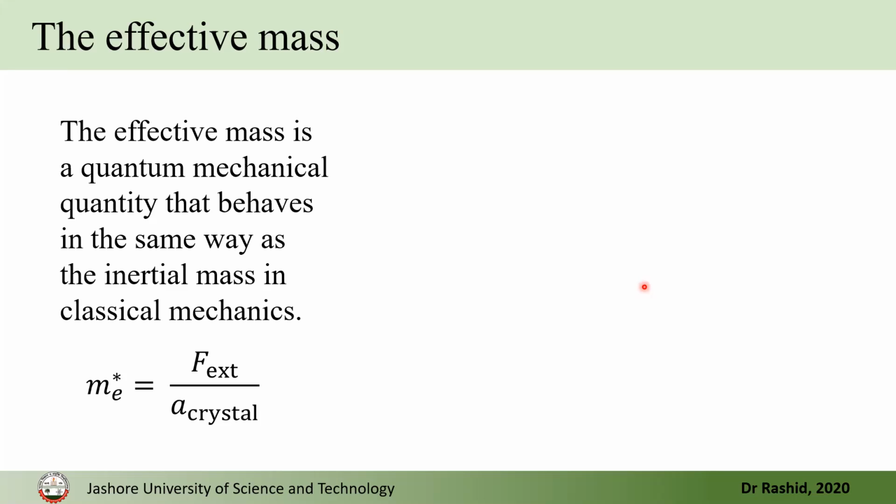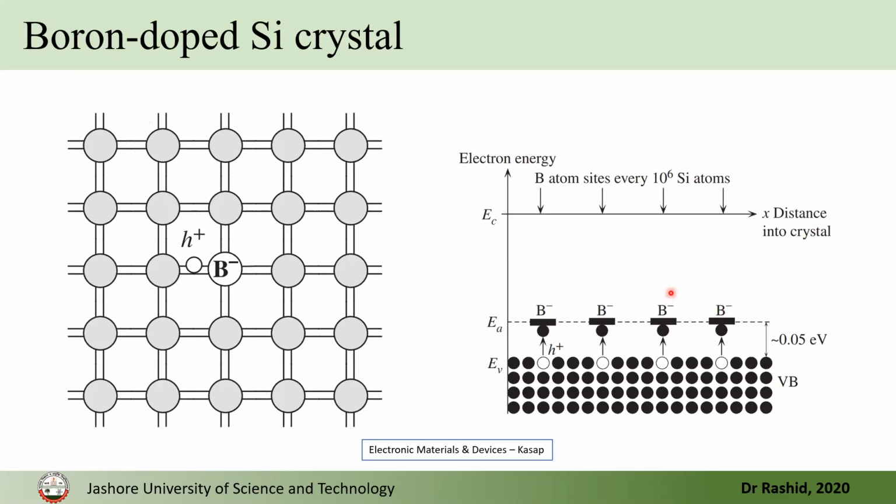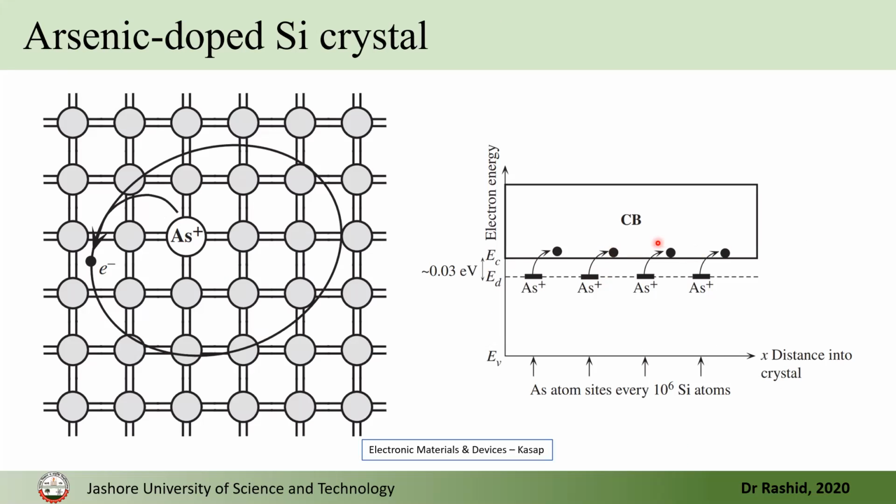Now there is one important thing, that is the effective mass of the electron in the system. When we have only the silicon, or the electron alone, the mass of the electron is, as we know, 9.1 into 10 to the power minus 31 kg. But in the system, for these free electrons, the mass is actually not that mass. Let me rephrase this.